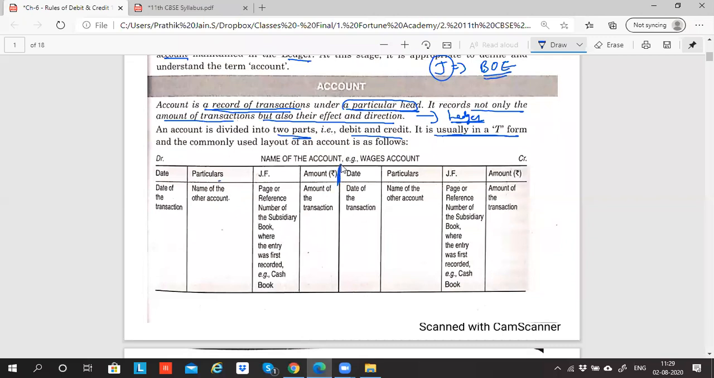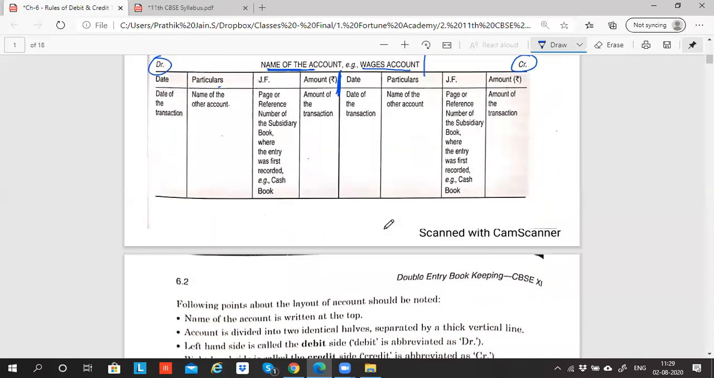Then there is a line. Then date, particulars, JF, amount. So this is the credit side, this is the debit side. What is the name of the account? Wages account, salary account, cash account, capital account, building account, furniture account, debtor account, creditor account, purchase account, sales account, purchase return account, sales return account. For every item we discussed in the second chapter, each and every item will have one account, and you have to create a ledger in this format. When we come to the ledger chapter, I'll discuss this in detail.